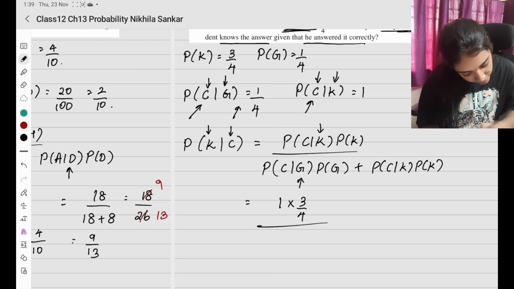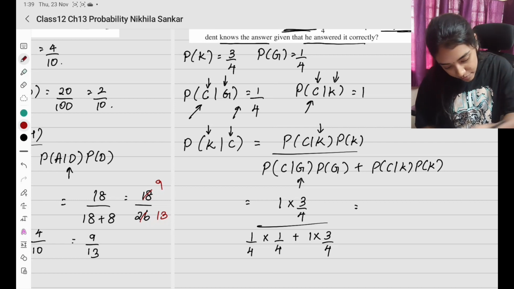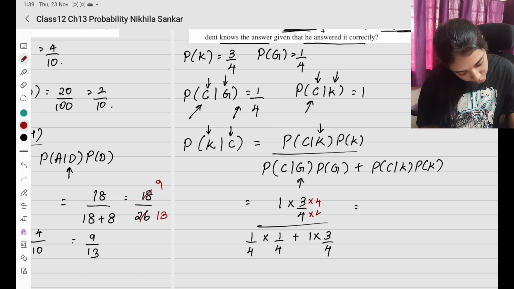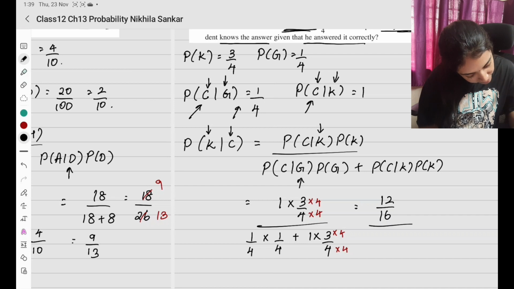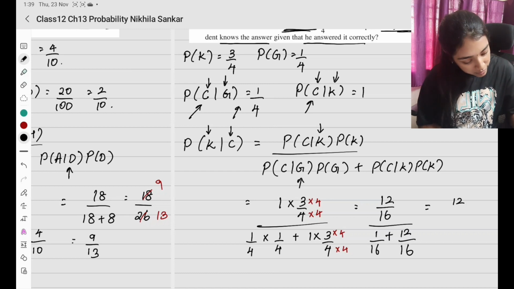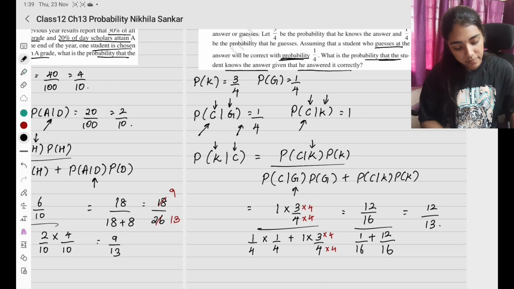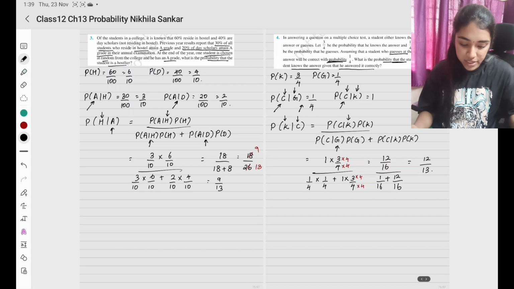Divided by C given G, which is 1 by 4 times 1 by 4, plus 1 into 3 by 4. So the LCM is 16. So here I multiply by 4 by 4, and here also I multiply by 4 by 4. So I'll have 12 by 16 divided by 1 by 16 plus 12 by 16. So 16 cancels out. I'll be left with 12 divided by 13. So this is going to be my answer. Okay, please copy.